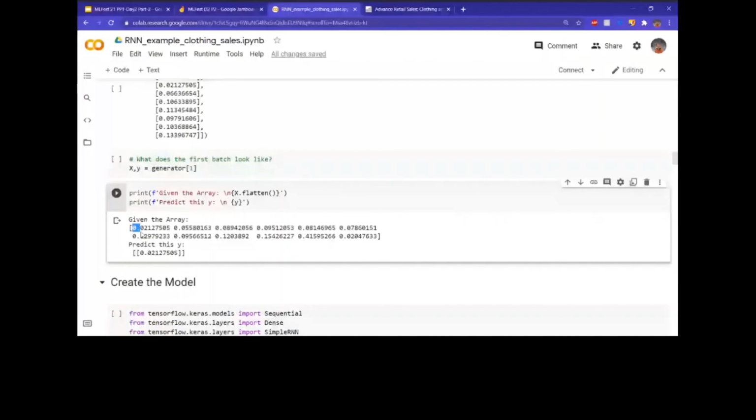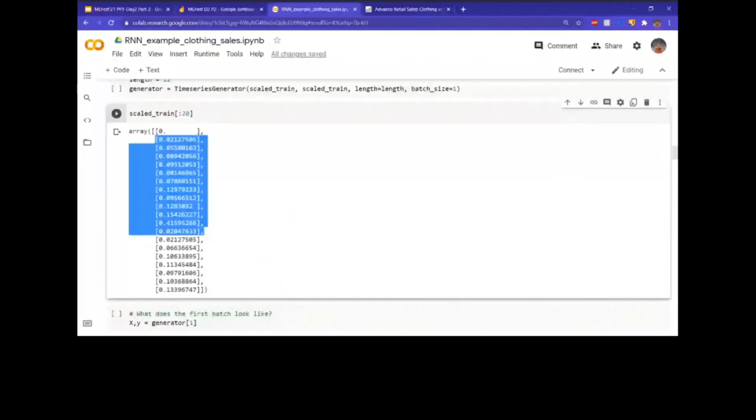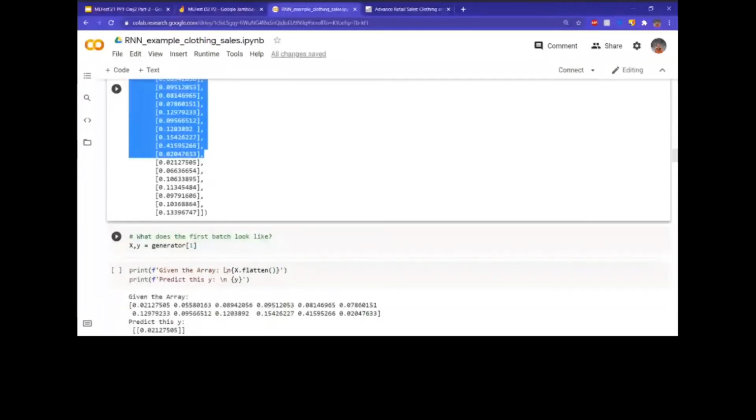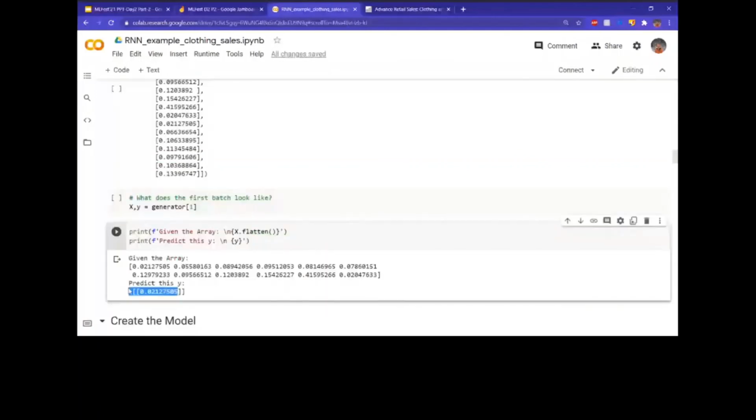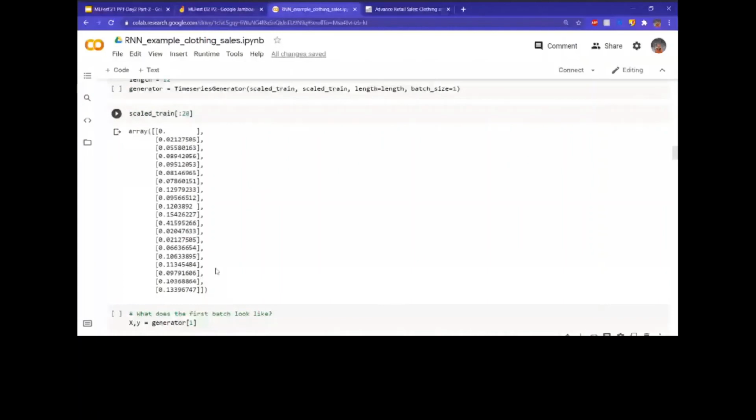Like we've given it the value 12, right? So right here, it took these 12 as one part of the tuple, and that's what we've taken as X. The second part of the tuple is the prediction label, which is 0.2127505. So I hope you understood what this generator is doing. It's actually taking in 13 values in order and dividing them into 12 comma 1.